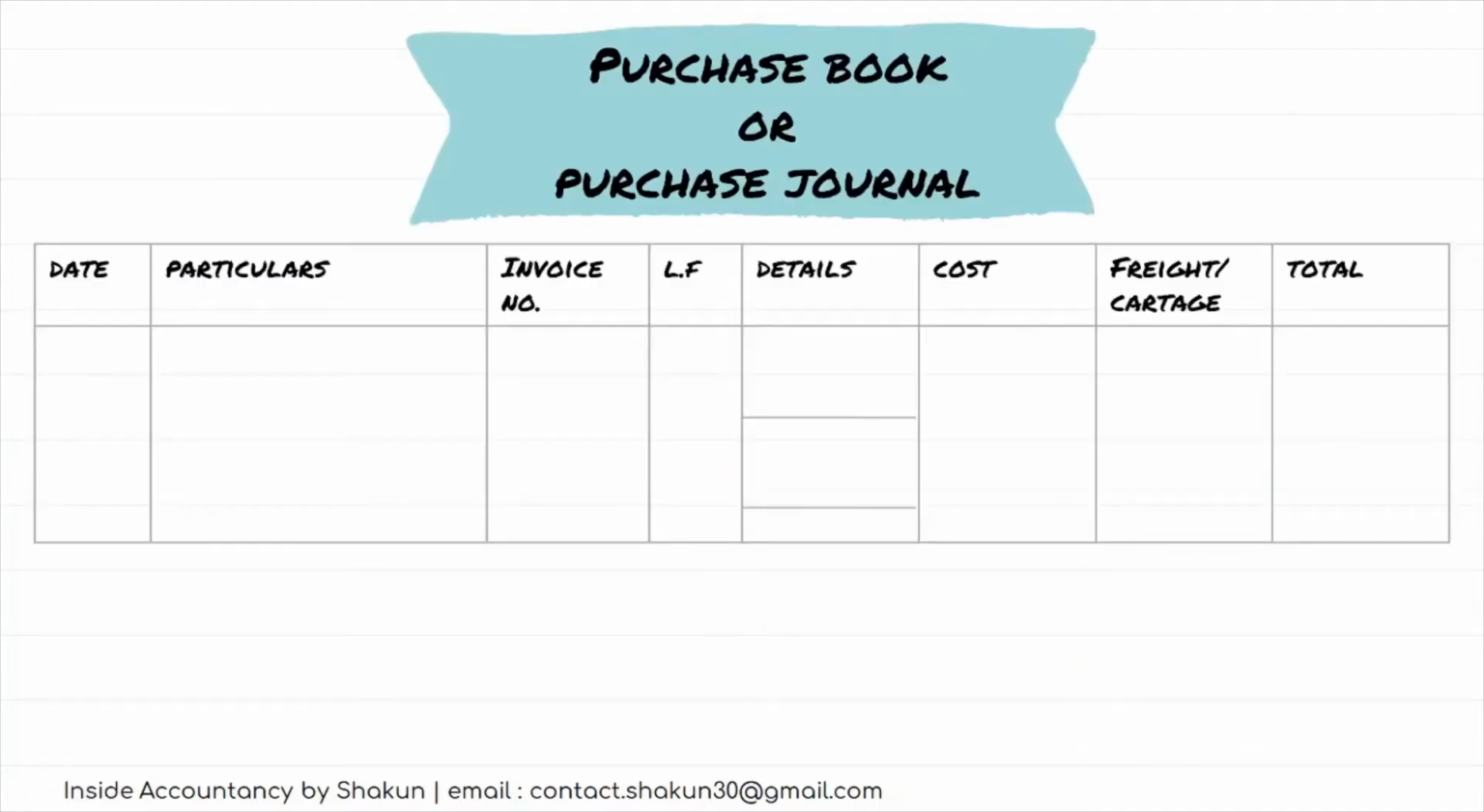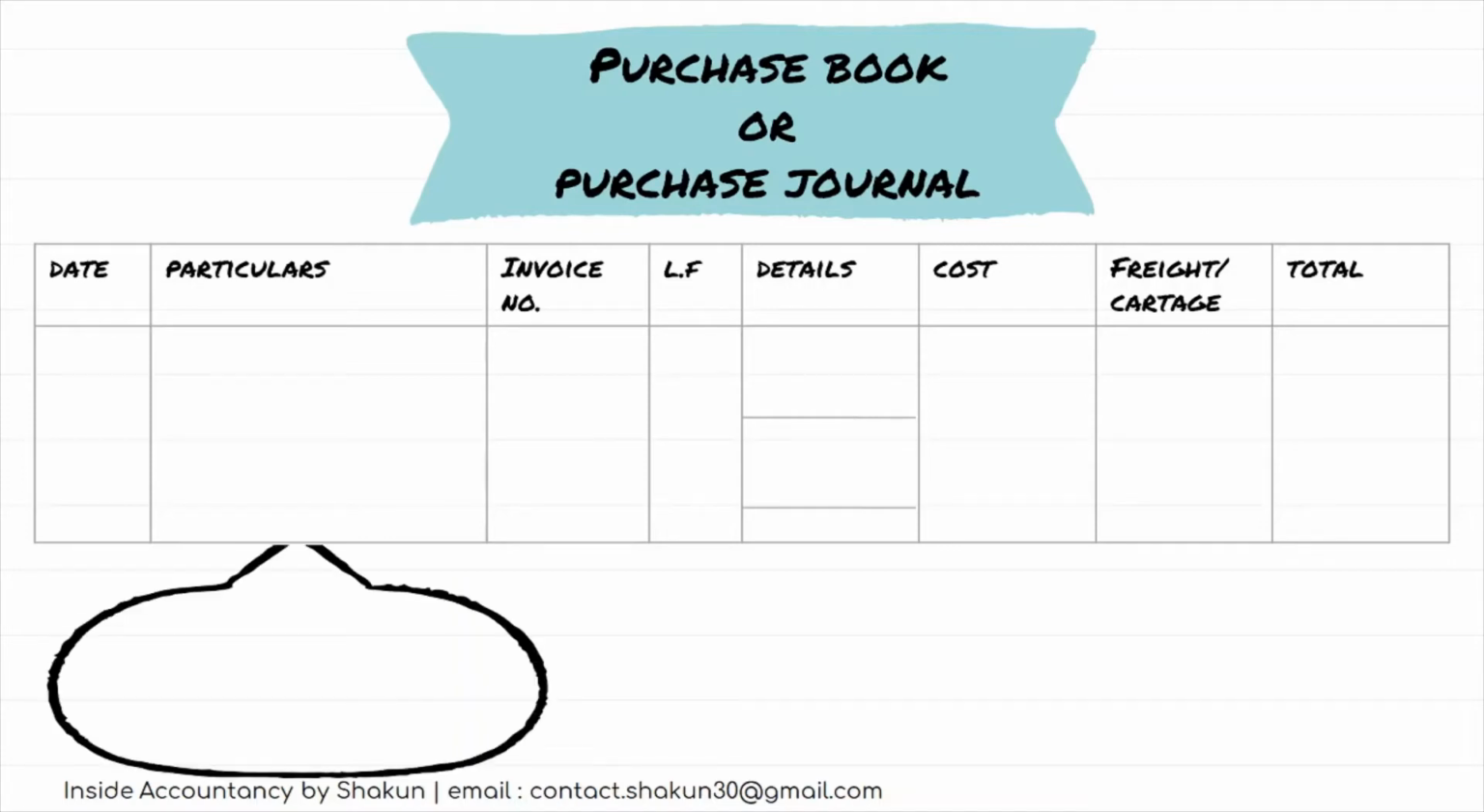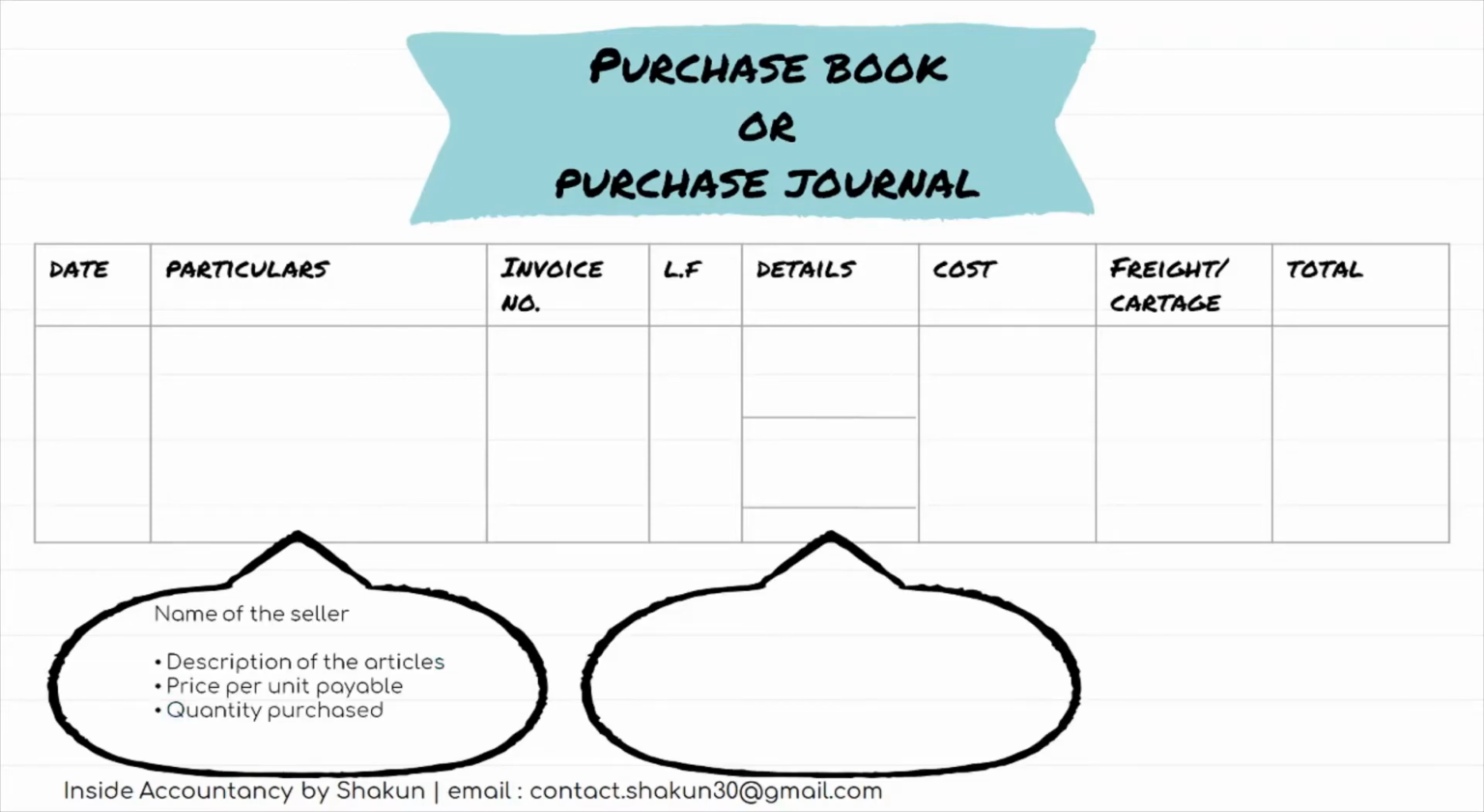Now let's talk about the format of purchase book, which is also called purchase journal. In the format, as you can see, the first column is date, where you write the date of the transaction. Under the particulars column, you need to write the name of the person from whom you are purchasing, that is, the name of the seller. We also write the description of the articles in terms of the price at which the units are purchased and the quantity which has been purchased.